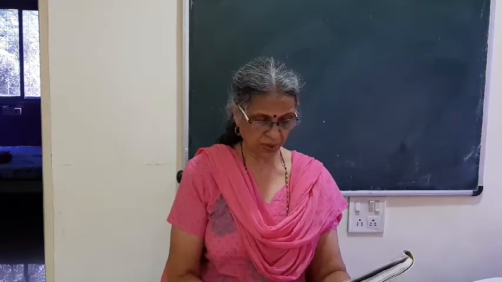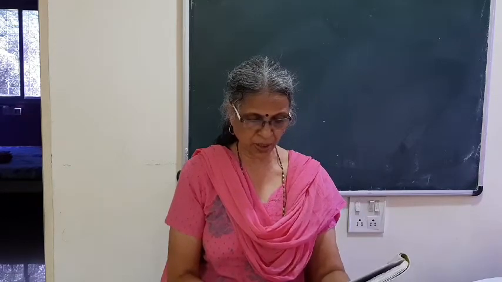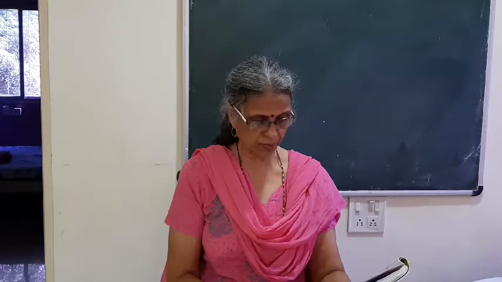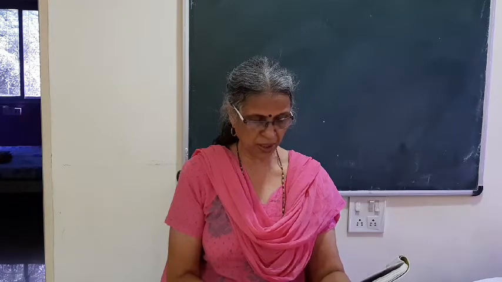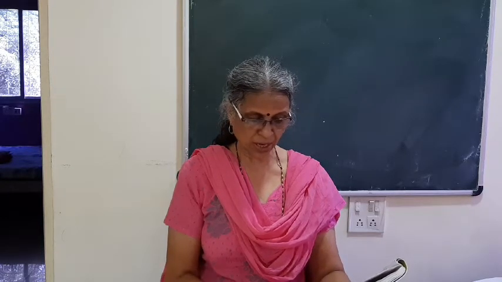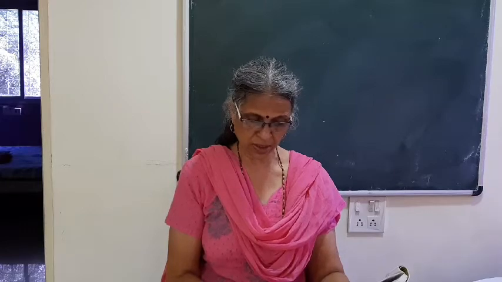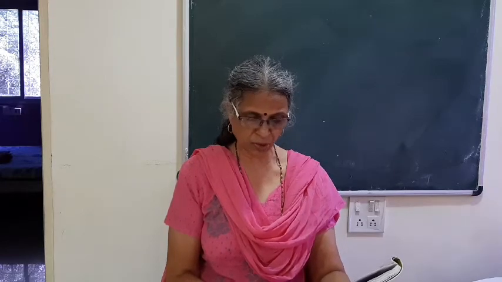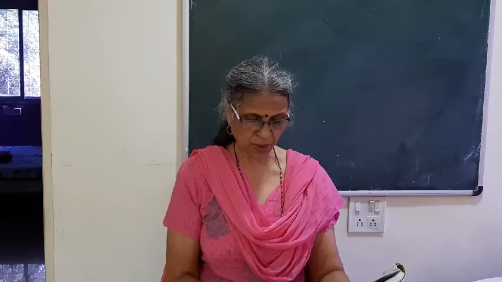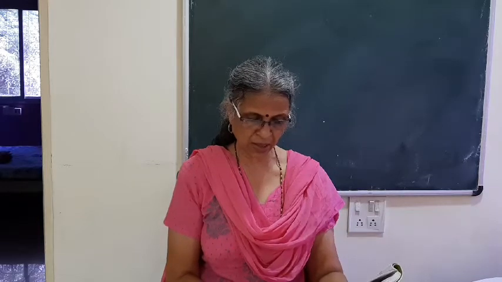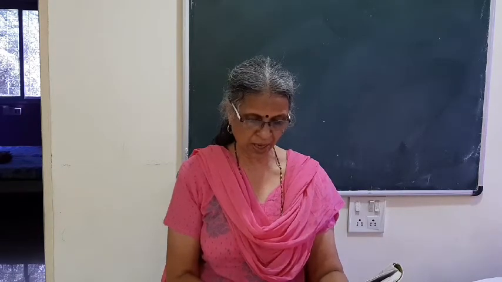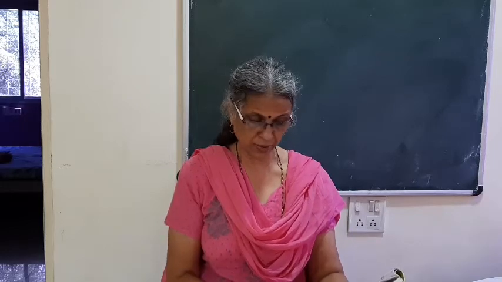Is there a gravitational force between two objects kept on a table, or between you and your friend sitting next to you? So the answer for this is yes. Yes, there is a force of attraction between two objects kept on a table, as well as between me and my friend.